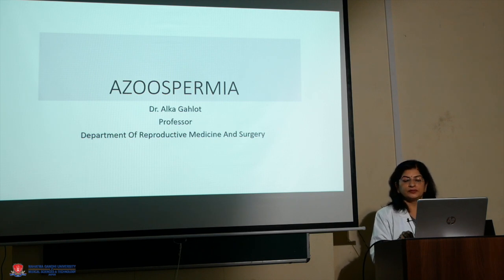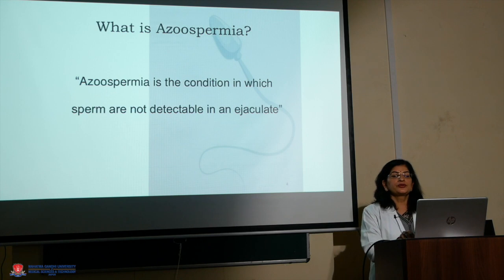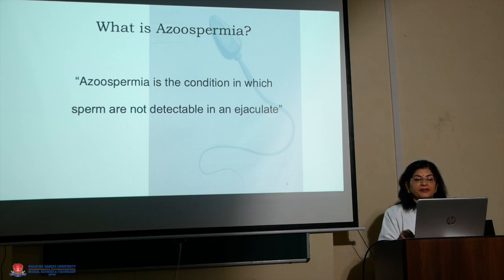Today I am going to take a class on azoospermia. The incidence of infertility is approximately 10 to 15%, and half of the cases are because of male infertility, and 20% of them are azoospermic. So now we should know what azoospermia is.